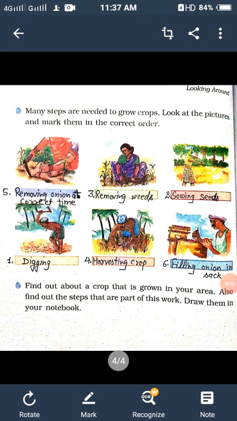So dear students, in this chapter, we learned that when the seeds are to be sown, it requires distance in between. When the onion plants have started to sprout, weeds also grow in the fields. Then the weeds should also be removed from the fields. Otherwise, the weeds take the water and fertilizer of the plants, and the plants cannot grow well.